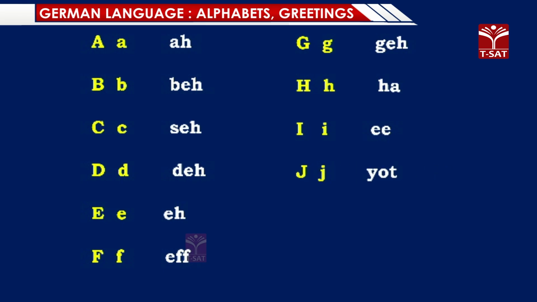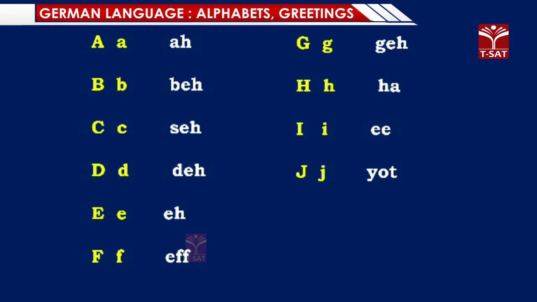Yacht. Remember, J is pronounced as yacht. That's why most of the words which begin with J are pronounced with the ya sound, except for the borrowed words which start with J. Otherwise, J is always pronounced with the Ya sound.